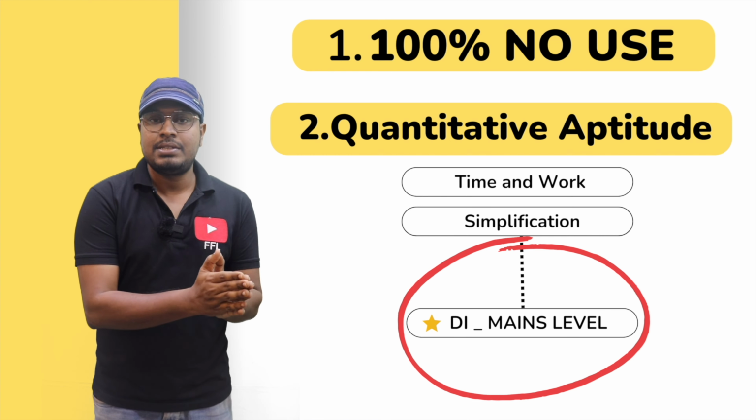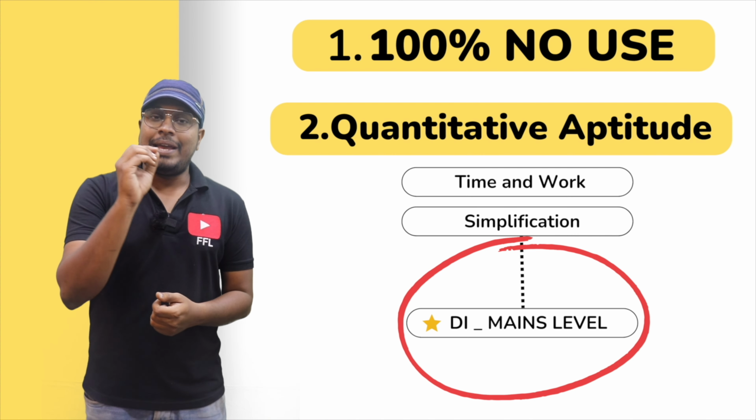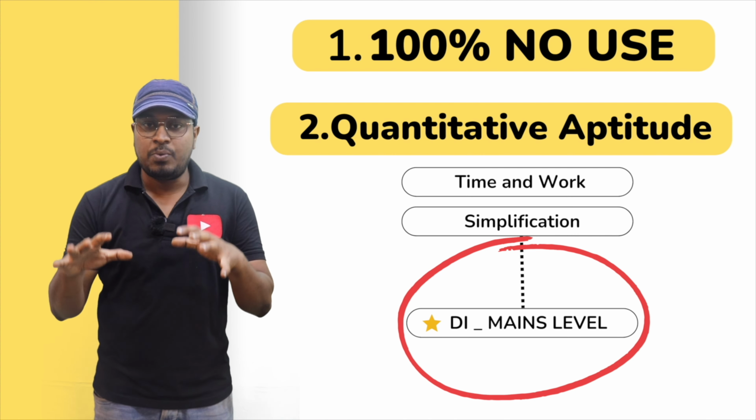Do not forget to watch all my videos, but remember one important thing before watching this video: the same data interpretation question that I am going to teach now is available as a test. First visit my website or my mobile application. There, in the quantitative aptitude section, you can see the data interpretation bracket mains at the last. Inside that, the same question that I am going to teach in this set is available as a test.